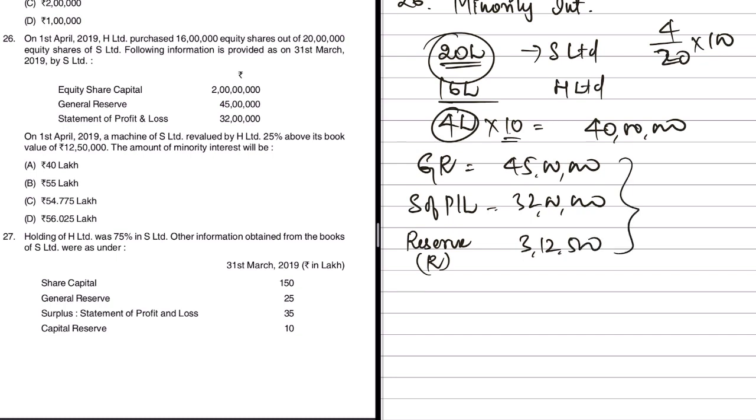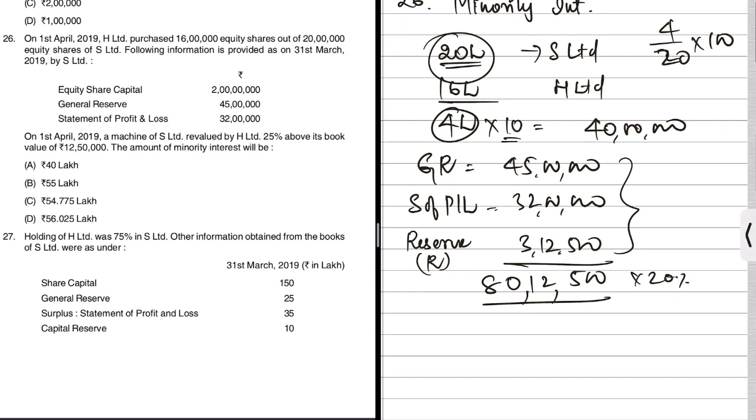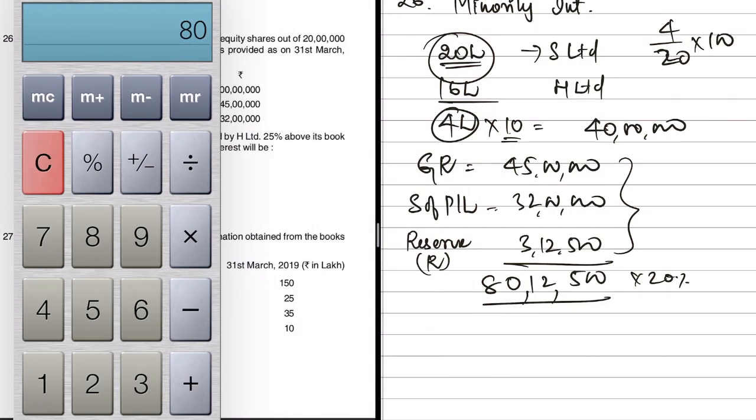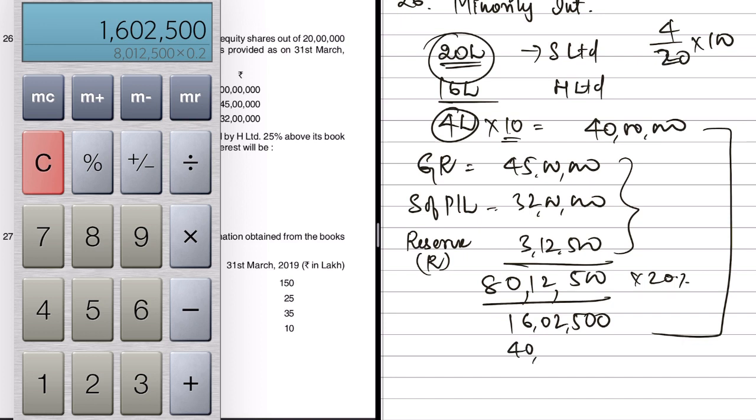So now we'll have to calculate the total of this and just calculate 20% of that. So this will be 80,12,500 into 20%, which would be the minority company stake. 80,12,500 into 20% comes to 16,02,500. 16,02,500 plus the face value, which is 40 lakhs out of 2 crore worth of share capital.